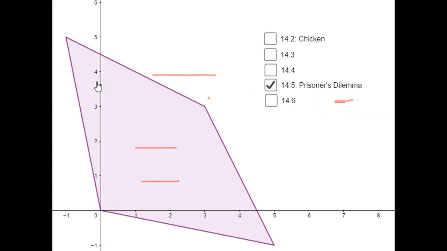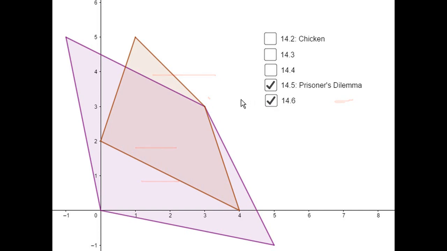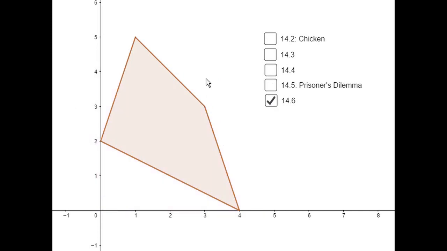But let's look at this game geometry, because you'll see that the equilibrium, the solvable in the strict sense solution point, is here. That's the Nash equilibrium.